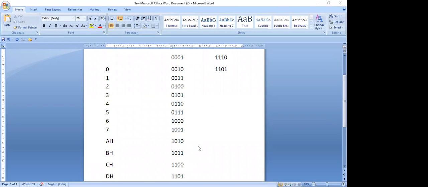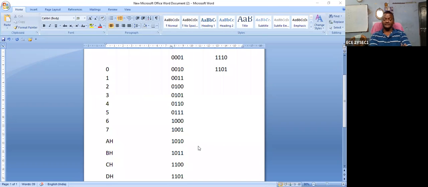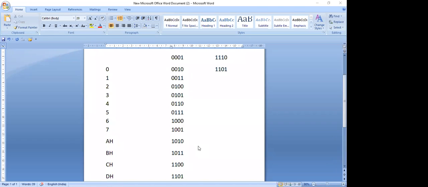Okay, right. Do you know how to get the binary equivalent of D, which is 1101? What is the D value? 13. So this 13 is the decimal value. To convert from decimal to binary, what is the method? So the equivalent is 1101.